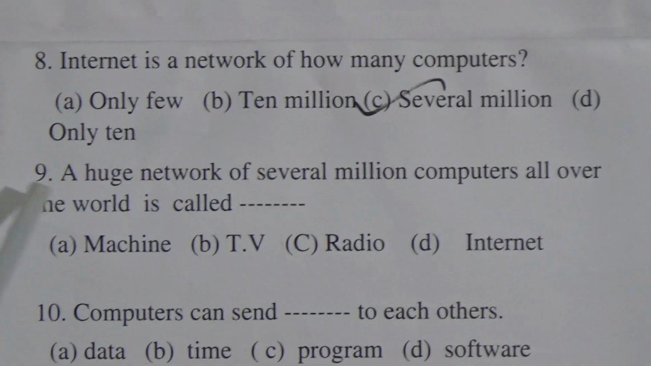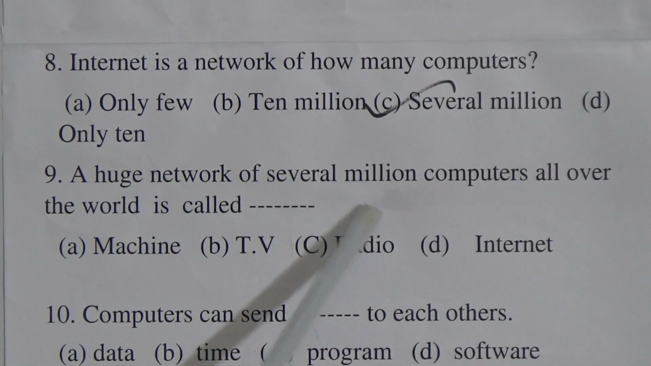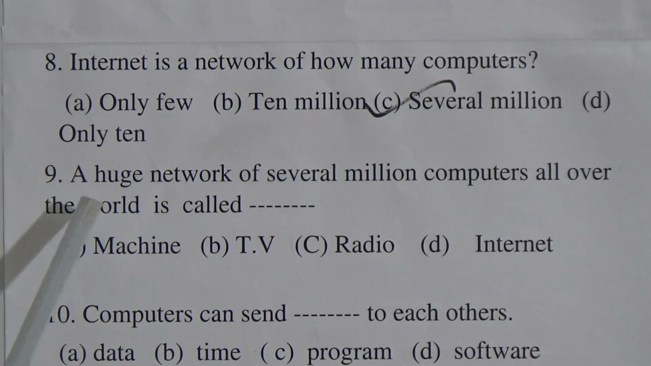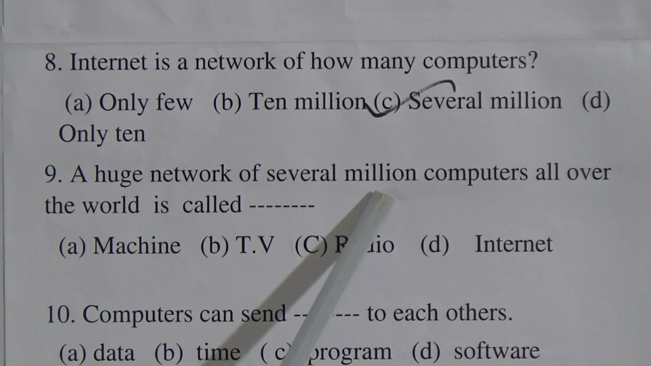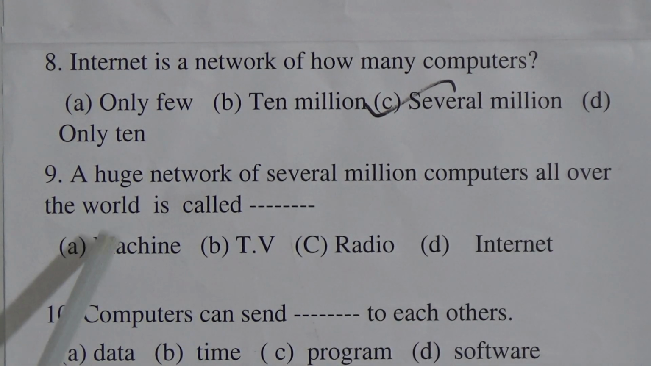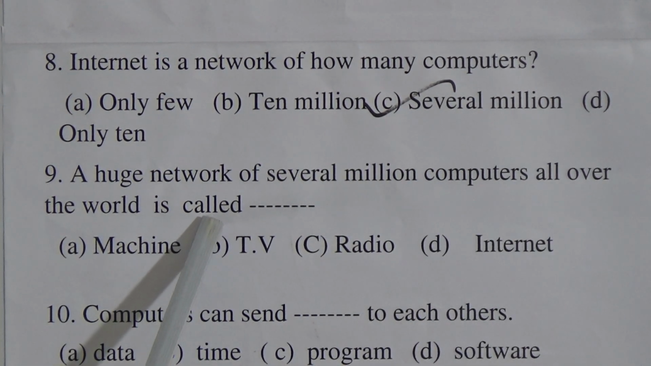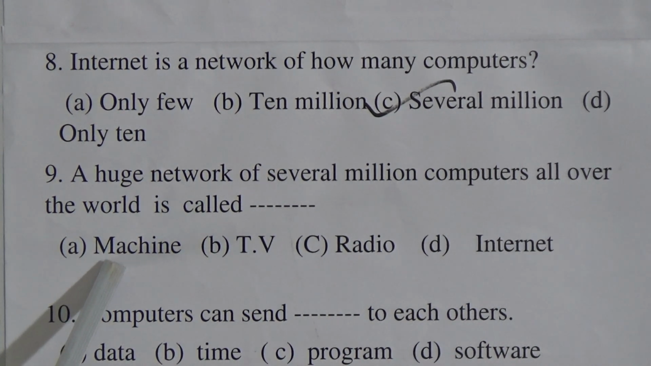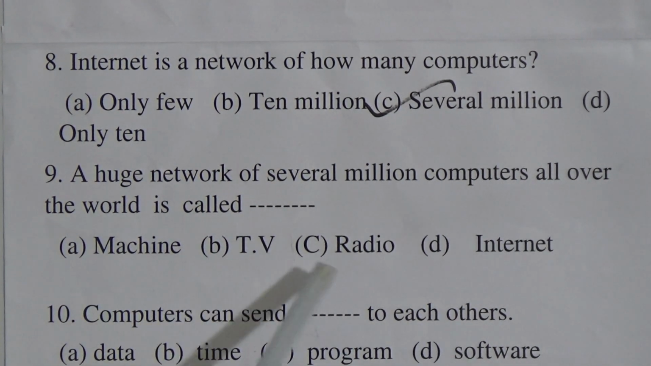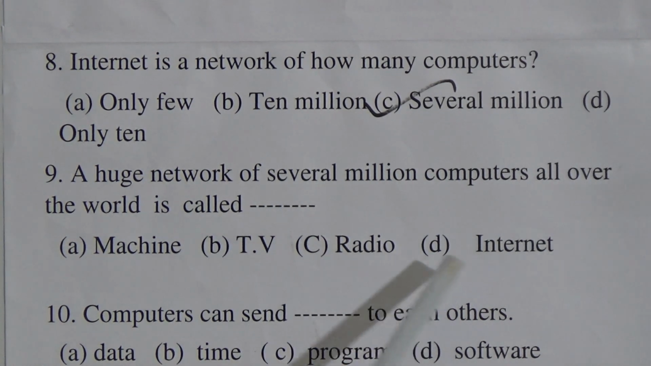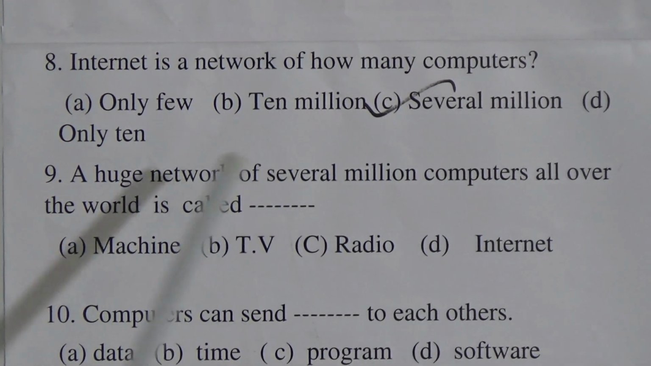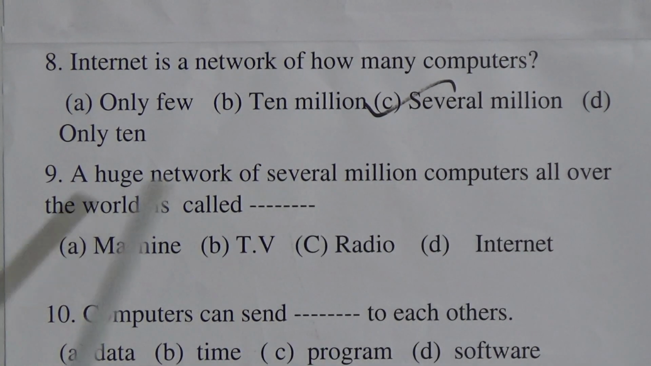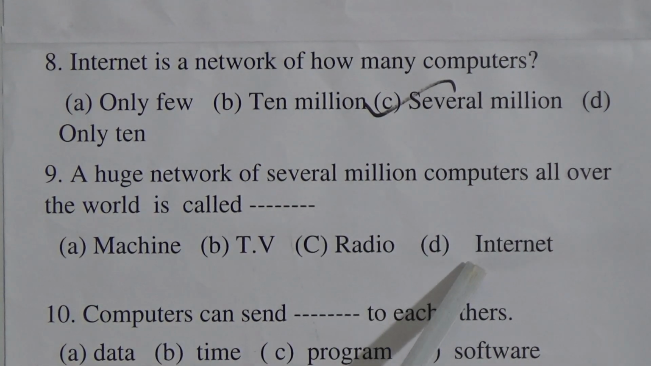Number 9, a huge network of several million computers all over the world is called dash. Options are machine, TV, radio, and D is internet. So we have learned that a huge network of several millions of computers all over the world is called internet.